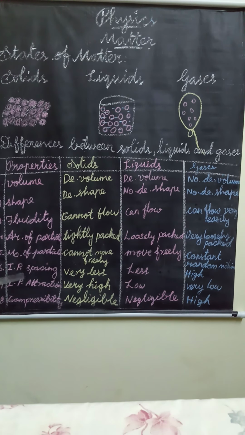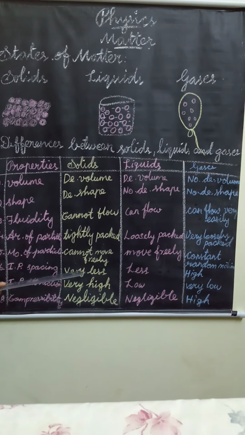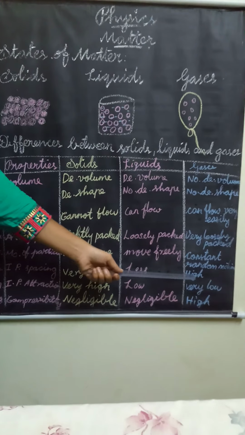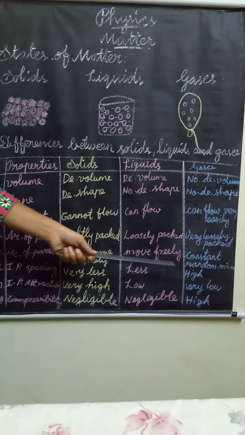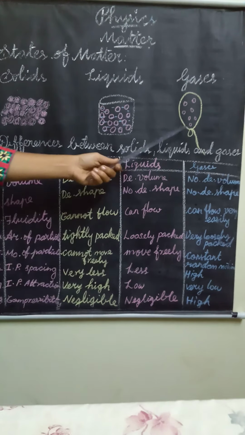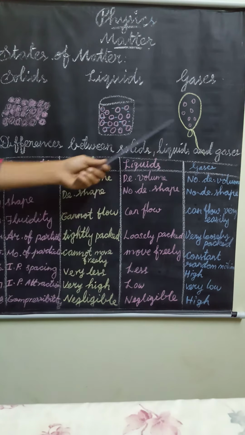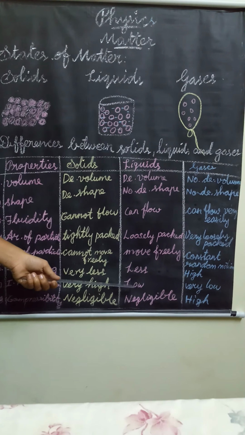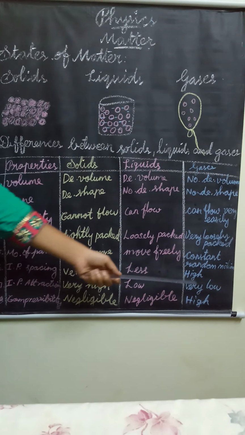Next property is the interparticle spacing. In solids, interparticle space is very less. In liquids, it is less. In gases, it is high. Intermolecular space is very high. Already we studied about this. Next, interparticular attraction. In solids, it's very high. In liquids, low. In gases, very low.